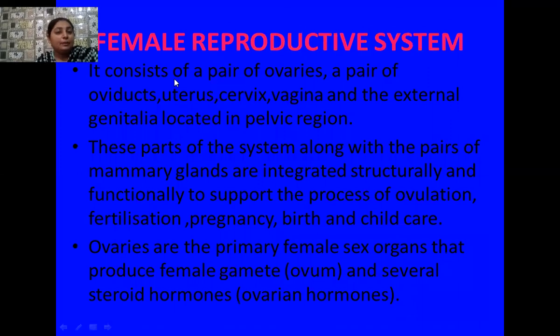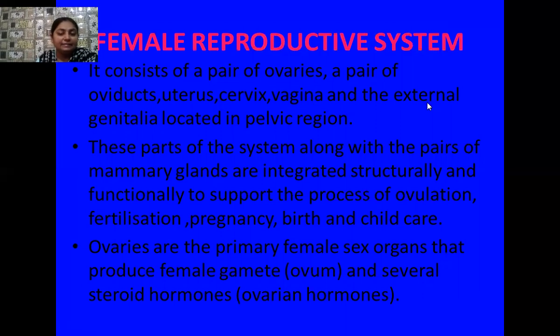So the female reproductive system consists of a pair of ovaries. This means how many ovaries are there? Two ovaries are present, one on each side of the body in the abdominal region. From these ovaries, two oviducts arise, which means one pair of oviducts is also there. Then the uterus is present, and the cervix, which is the opening of the uterus into the vagina. The vagina is another organ.